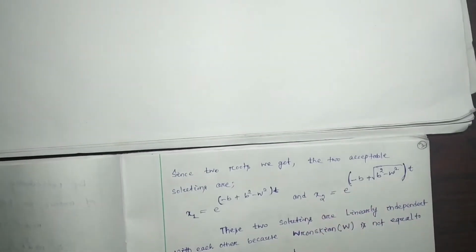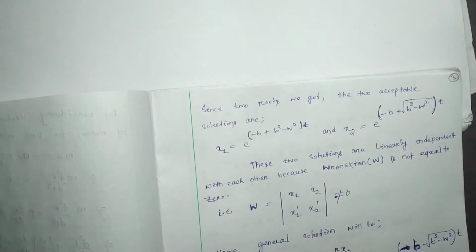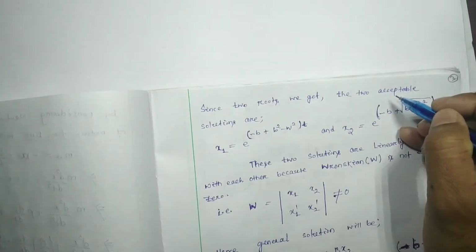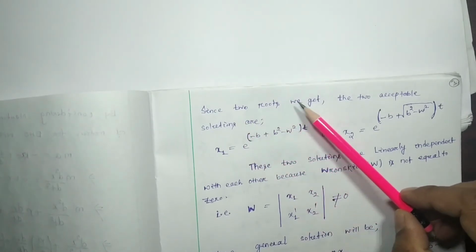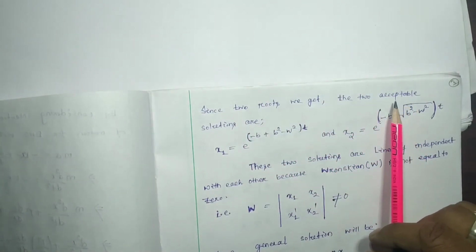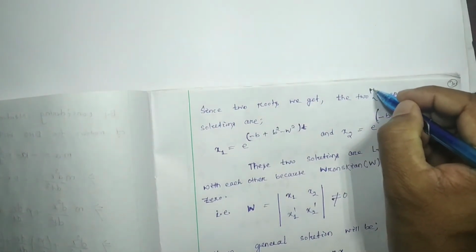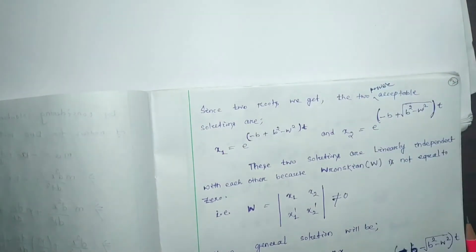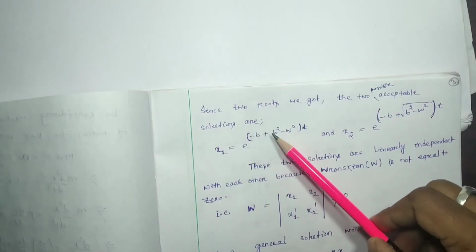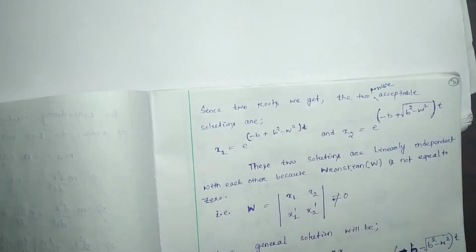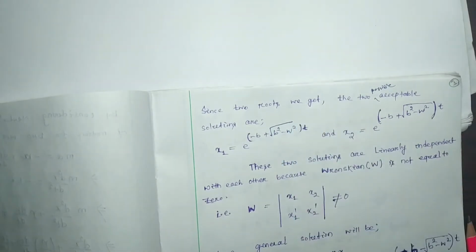So since two roots we got, the two possible acceptable solutions are: one is x1 equal to e to the power alpha 1 into t, where alpha 1 is equal to minus b plus square root of b square minus omega square, into t.